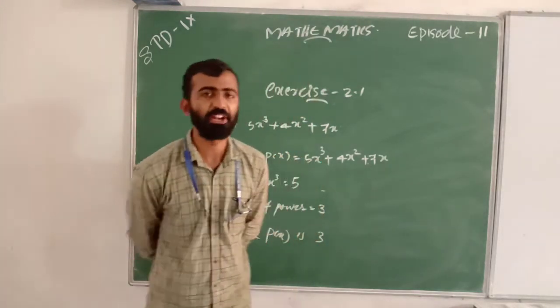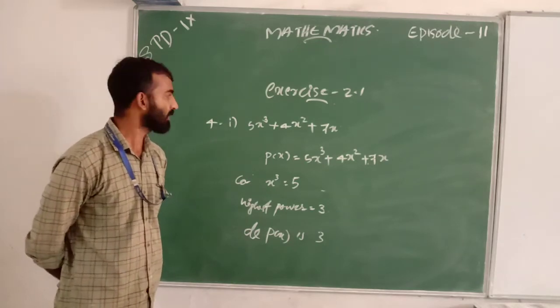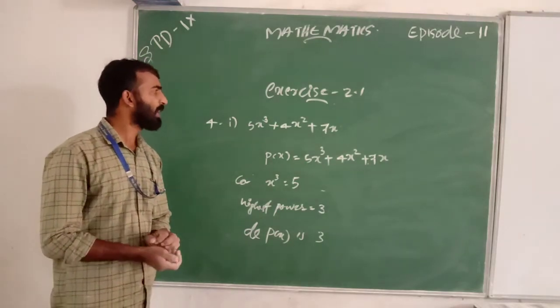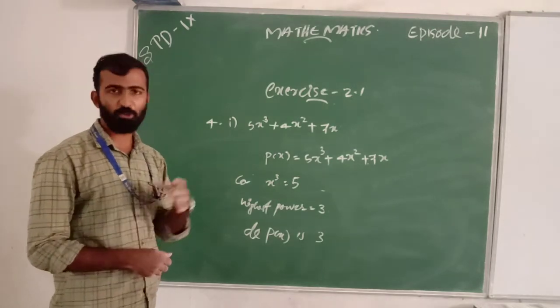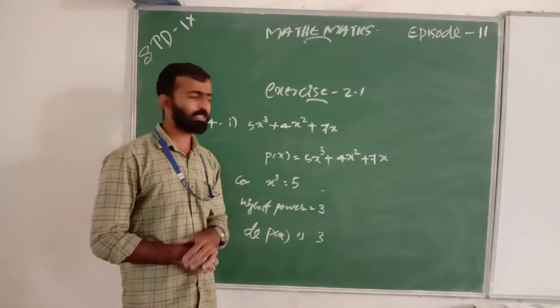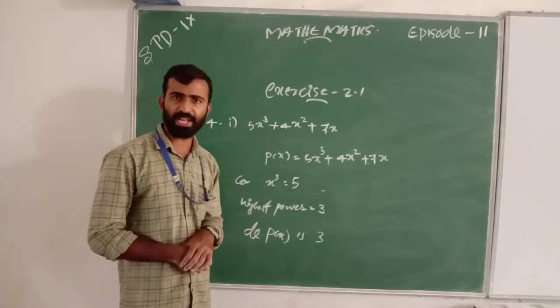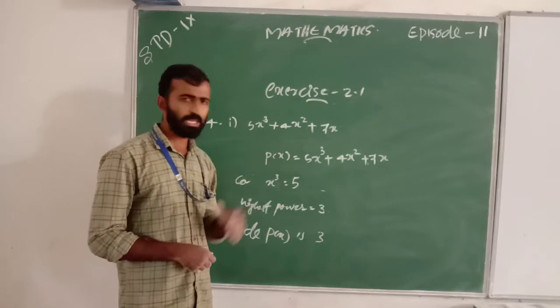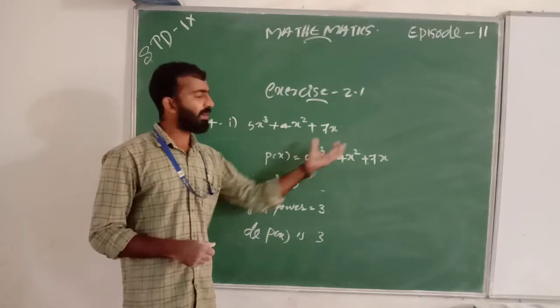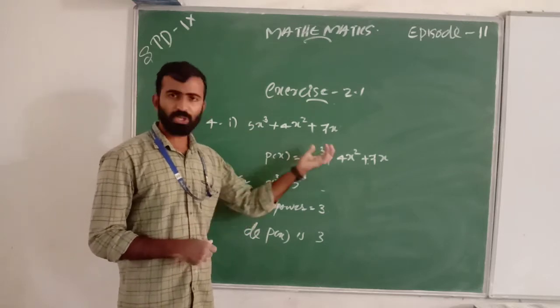Any doubt from here? 5x cube plus 4x square plus 7x is our question. Then we take p of x equal to 5x cube plus 4x square plus 7x, and we consider the powers or exponents 2, 3, 1.